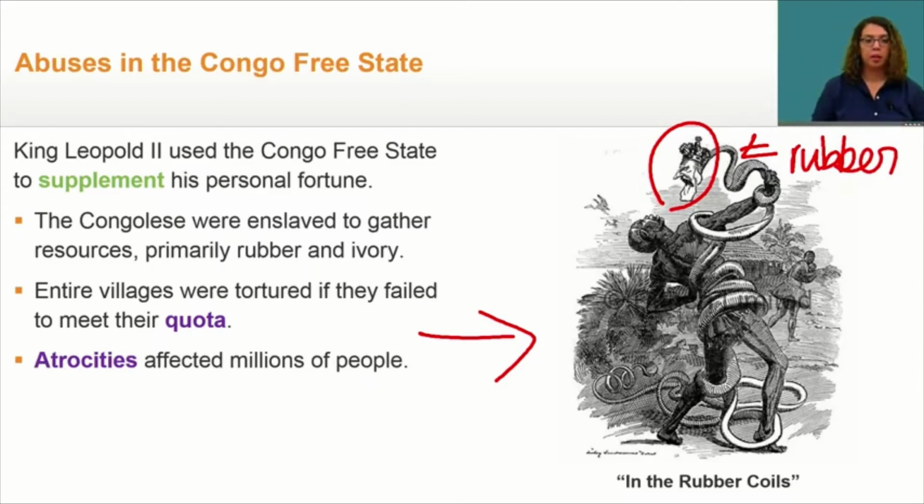In 1908, the Belgian government was forced to annex the region, and renamed it the Belgian Congo. They took away Leopold's control, but the Belgian parliament refused to hold any hearings about the atrocities committed there. One reason the Belgian parliament stepped in was a result of the British report of conditions there. Let's take a look at an excerpt.